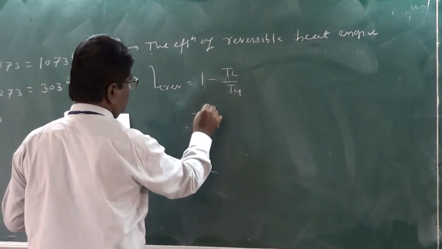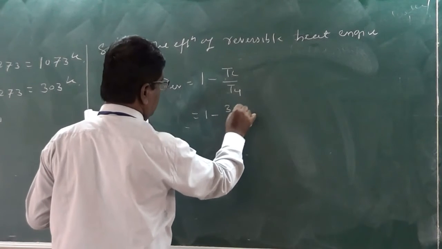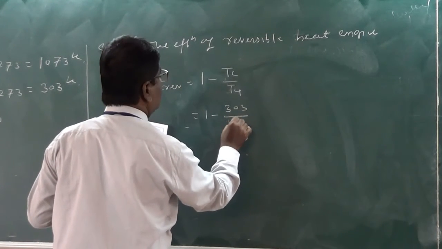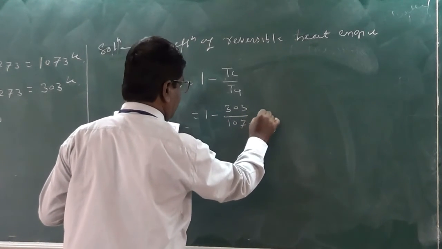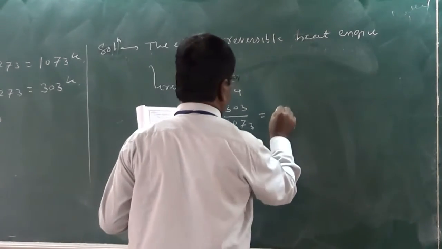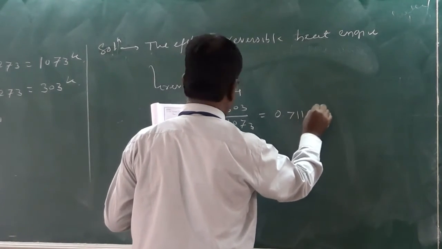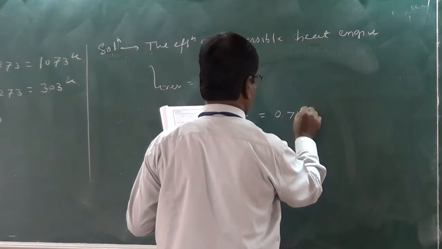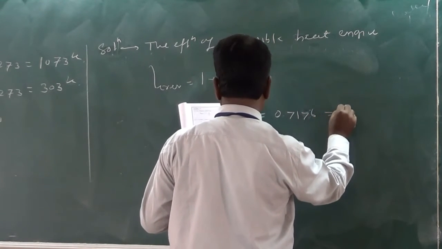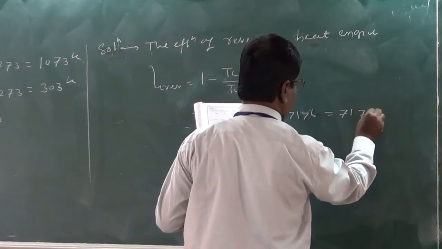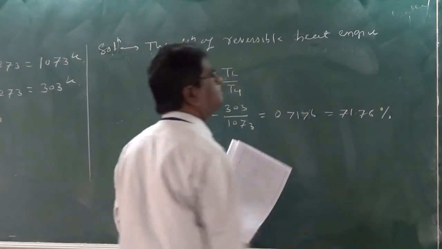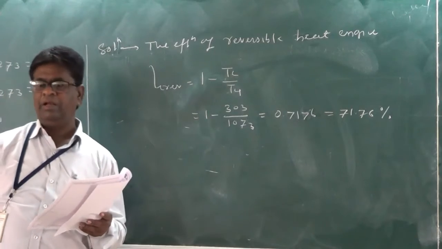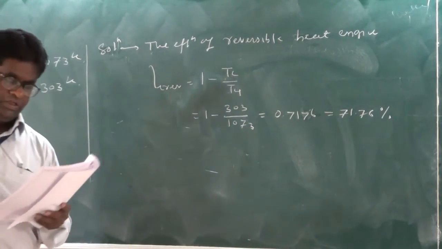Put the values: 1 minus 303 divided by 1073. It is equal to 0.7176, which is equal to 71.76%. So this is the reversible efficiency of Carnot engine.